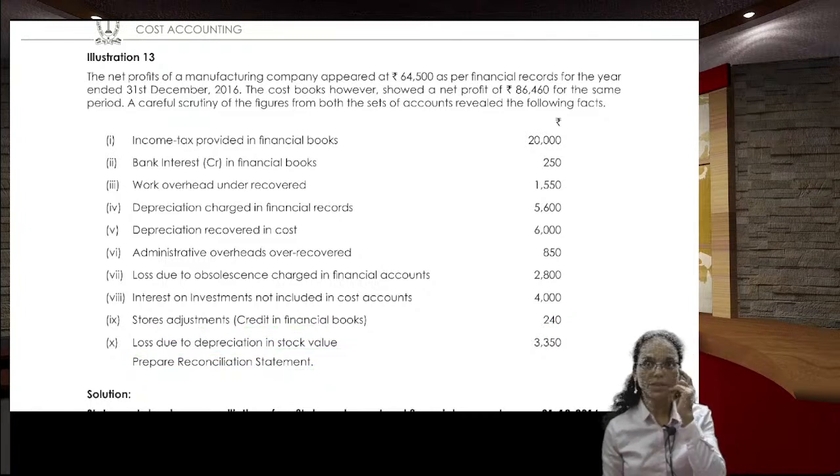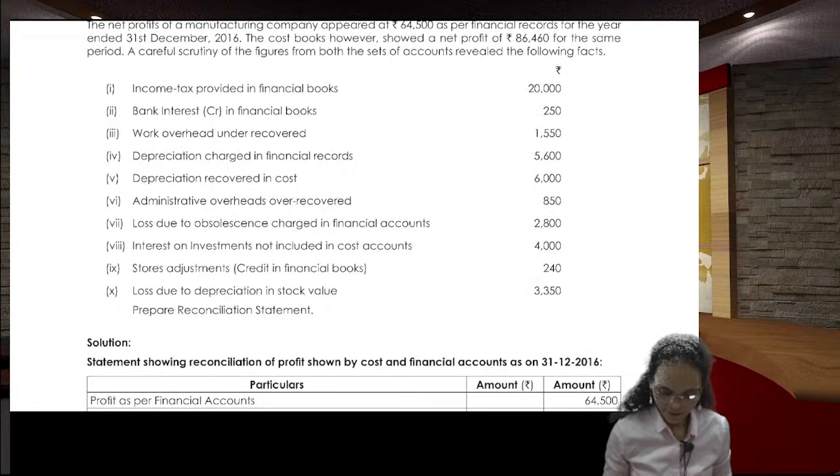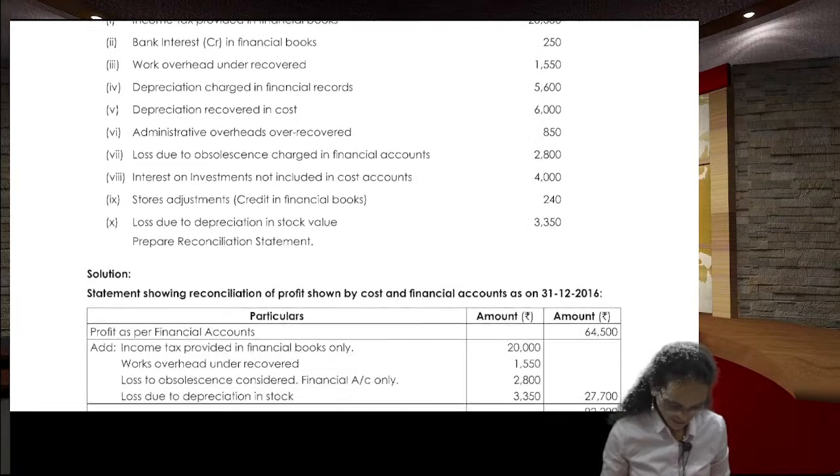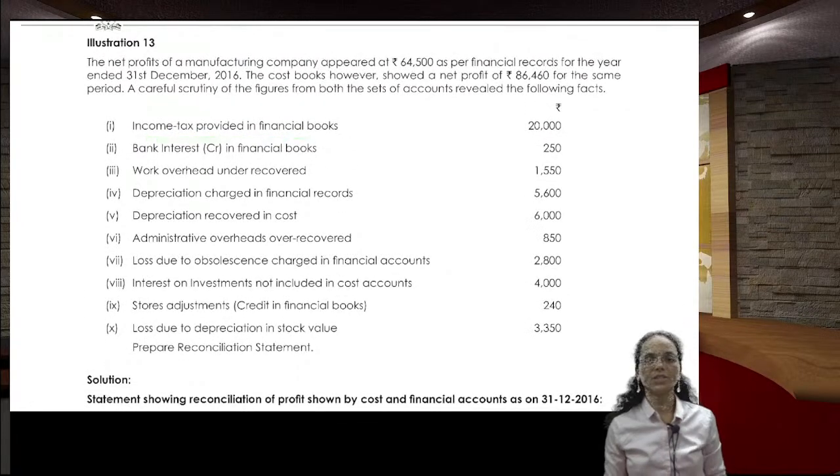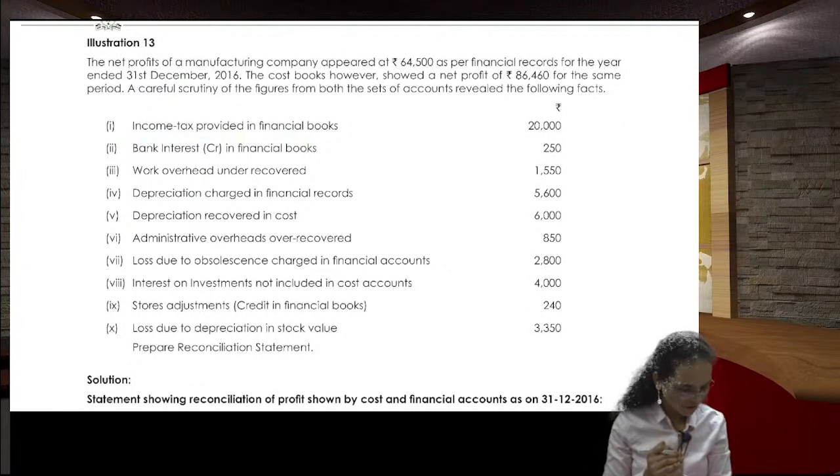See guys, one problem I'll explain conceptually. From the next problem onwards we will go directly. One by one I'll explain. Income tax provided in the financial accounts.